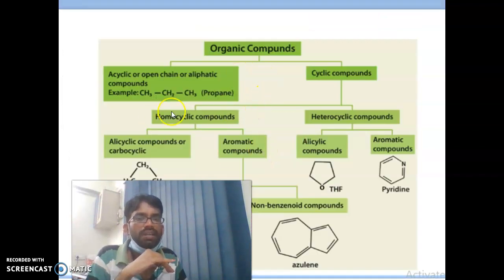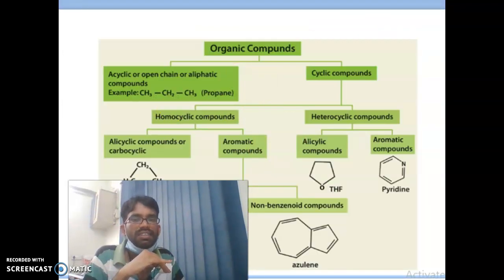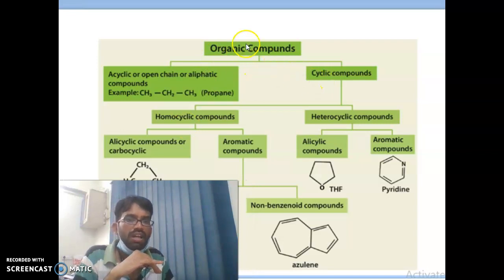You can see another flow chart, and I like this chart. Organic compounds are mainly cyclic compounds, and acyclic or open chain or aliphatic compounds, for example CH3 CH2 CH3, propane.